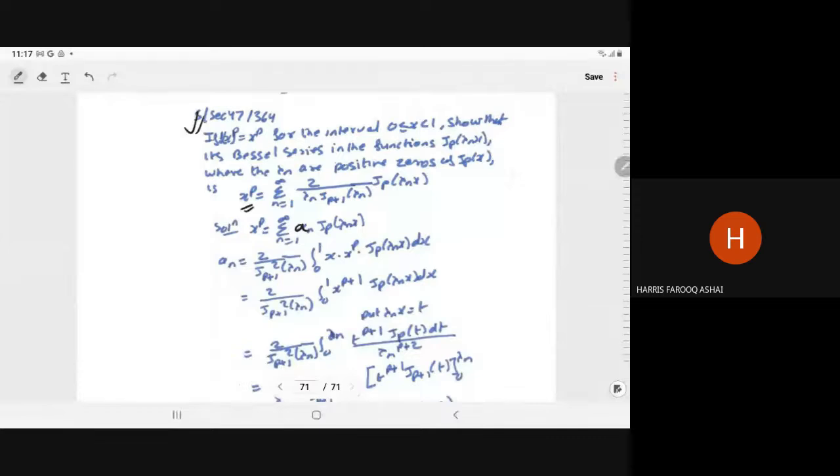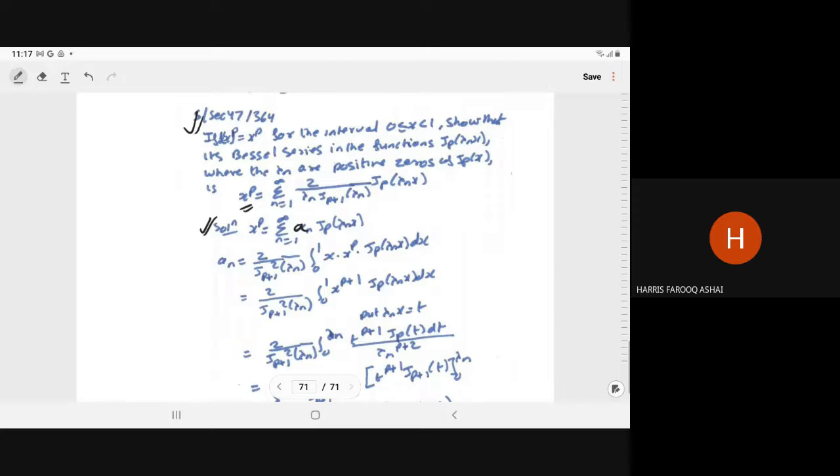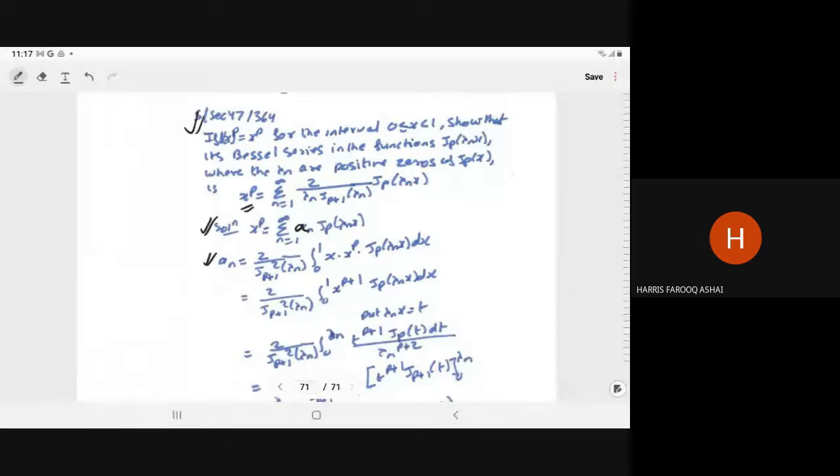So just you put the p is equal to 0, it will become 1, p is equal to 1, it will become x, p is equal to 2, x square, and so on. So it's exactly the same. x to power p can be written as summation n is equal to 1 to infinity an Jp(lambda n x), where an can be written as 2 upon J(p+1) square of lambda n integral 0 to 1 x into x to power p Jp(lambda n x).